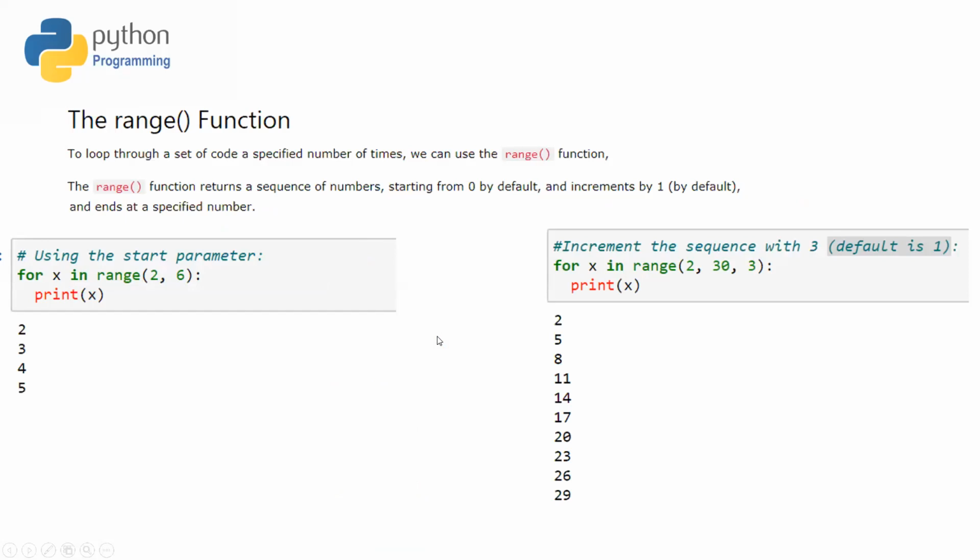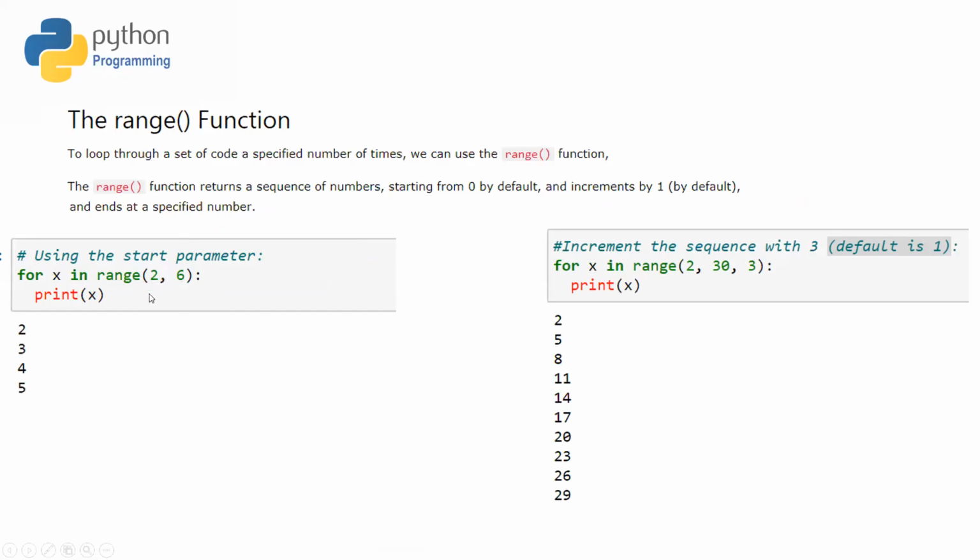Even for the for loop, we can also specify a range. To loop through a set of code a specified number of times, we can use the range function. The range function basically gives us a sequence of numbers which starts by default from 0, increments by 1, and ends at a particular number which we have specified.